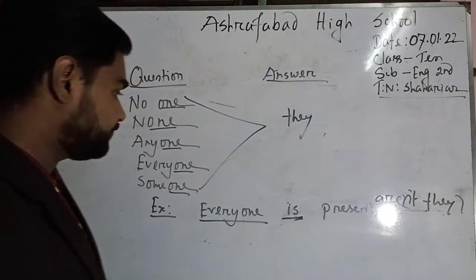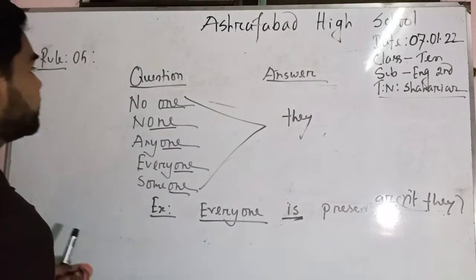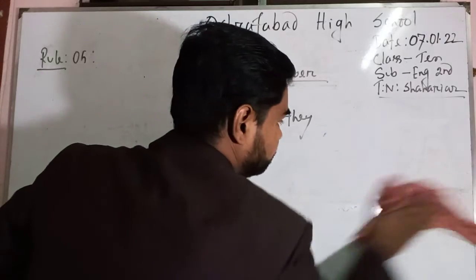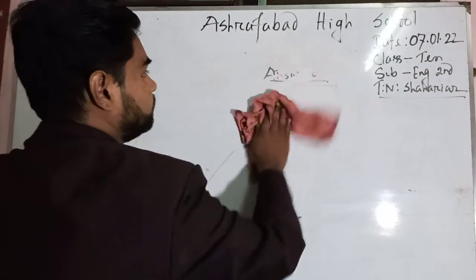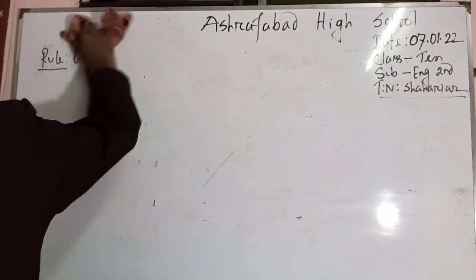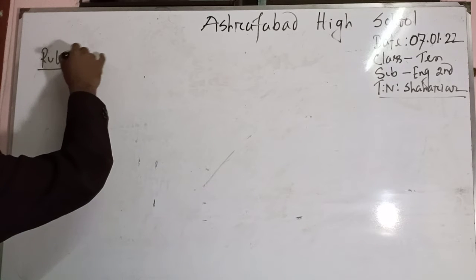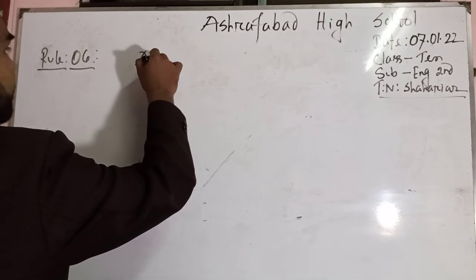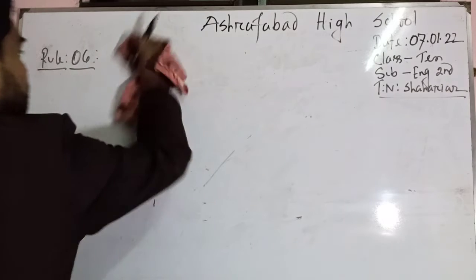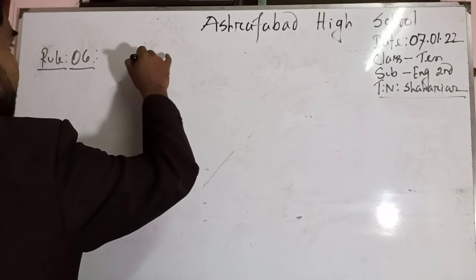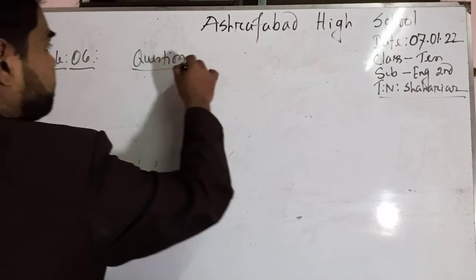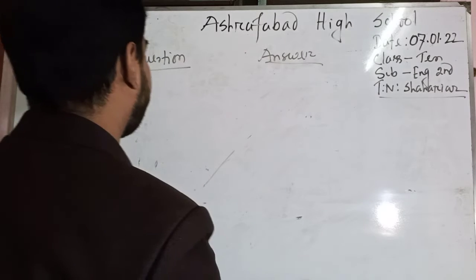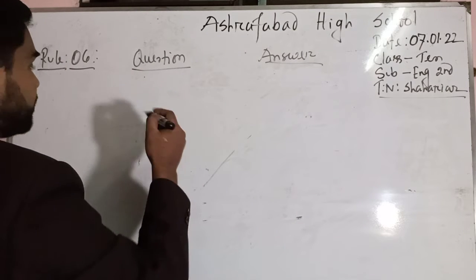So my dear learners, let's move to the next rule. This is rule number 6. Again question, and another section is answer. Here we will write down again a set of words like